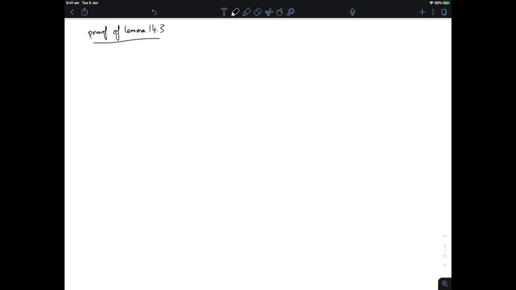Okay, so now the proof of 14.3. What we need to show is that the perp of the null space of I minus T is the closure of the range of I minus T. Because we know that H can always be split into the null space of I minus T and its complement, which is its perp. And so if the perp is exactly the closure of the range, then we will be done. So there are two inclusions to be shown: that the closure of the range is in the perp, and that the perp is in the closure of the range. Let's go with the first inclusion first.